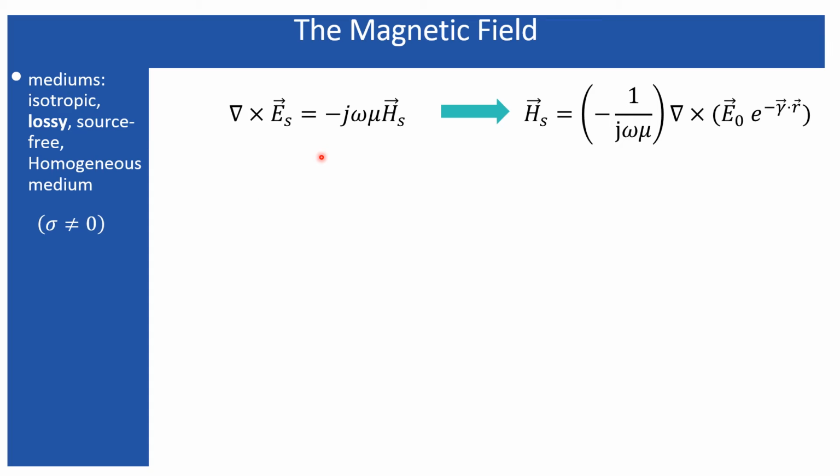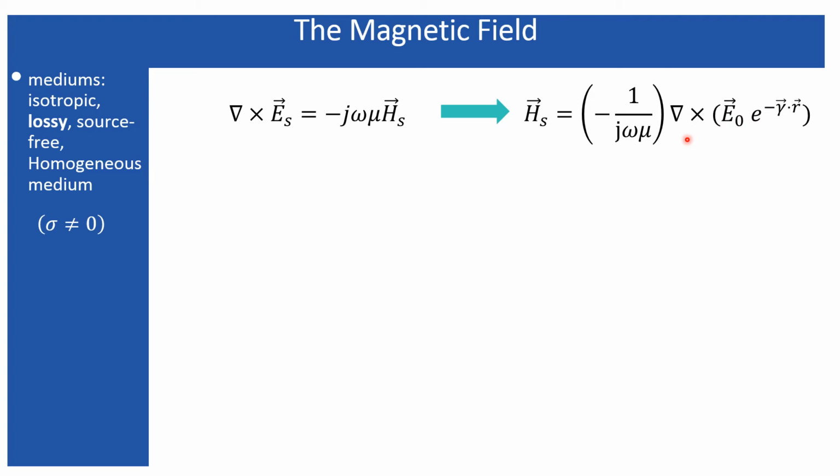Now you can divide this equation by minus j omega mu on both sides of this equal sign, and this equation will result over here, where this curl operation is over this vector times this scalar. Yes, this one is a scalar. Why? Because this gamma dot r is done prior to being operated on by this operator. So that is why it is a scalar and this is a vector.